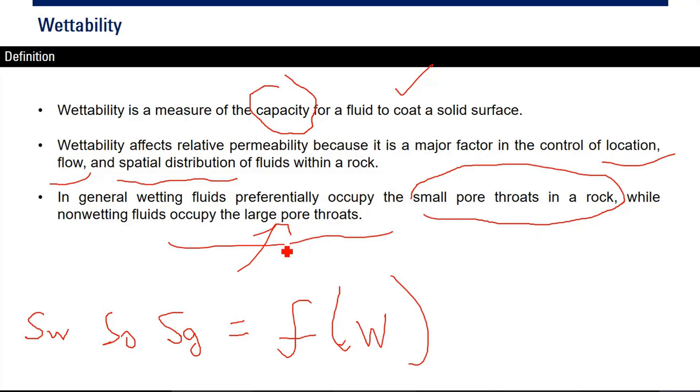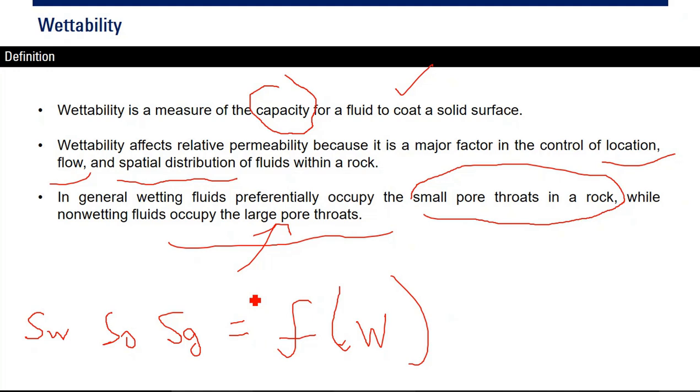That's the condition if we have water wet. But if we have oil wet, oil instead of water will go to the pores with small pore throats and will be there. And it will be more difficult for oil to flow, okay?